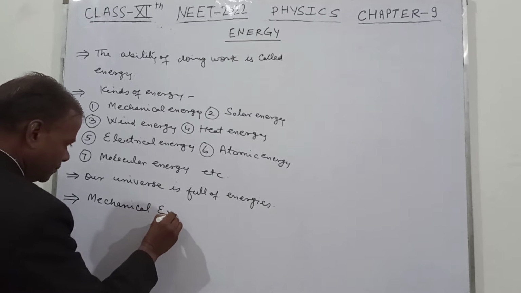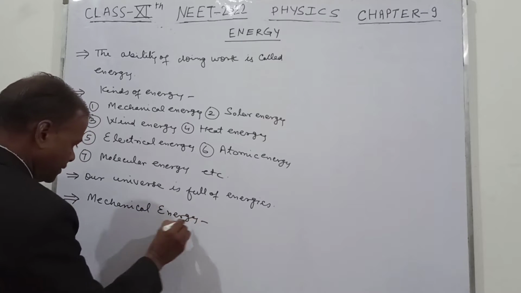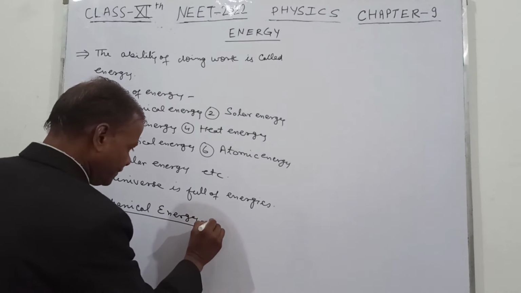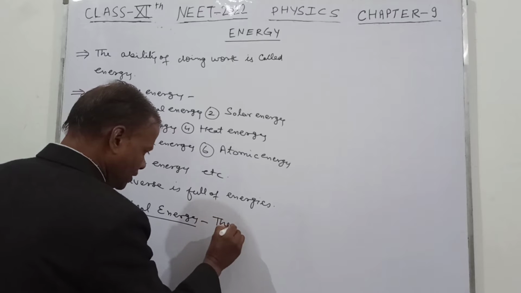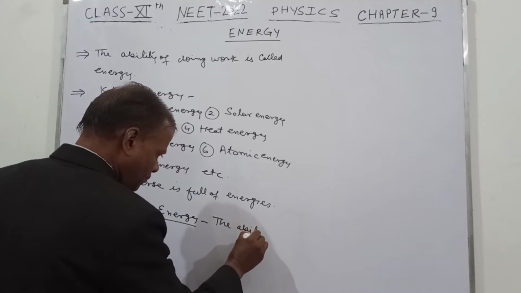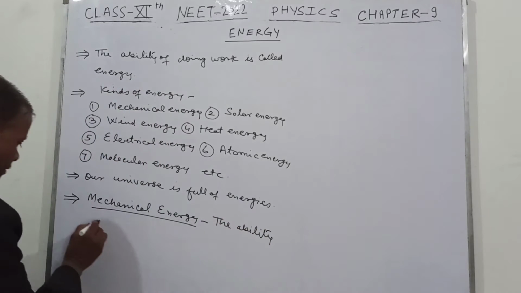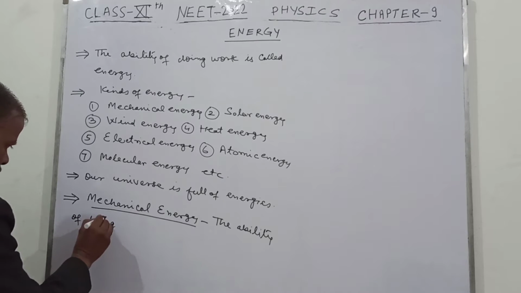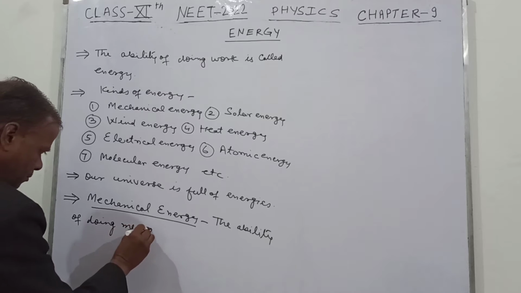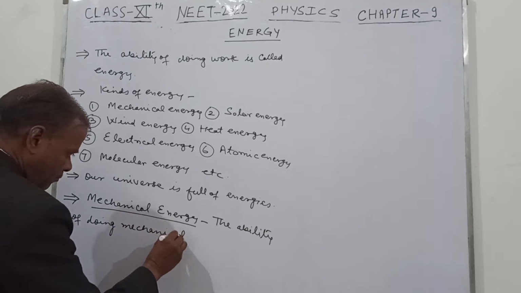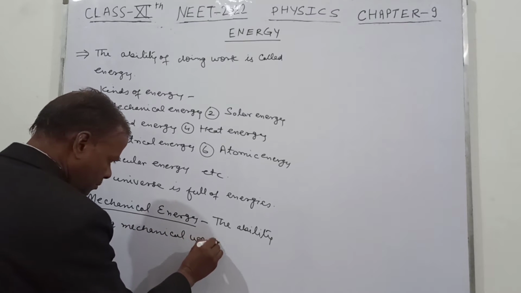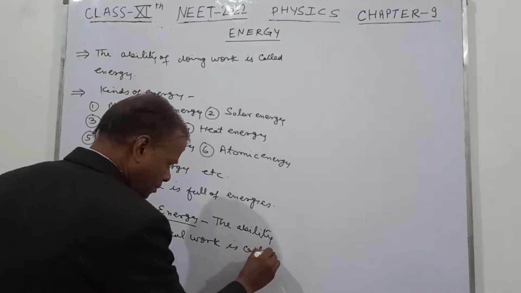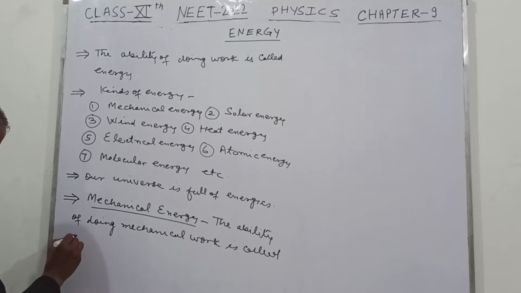Mechanical energy. The ability of doing mechanical work is called mechanical energy.